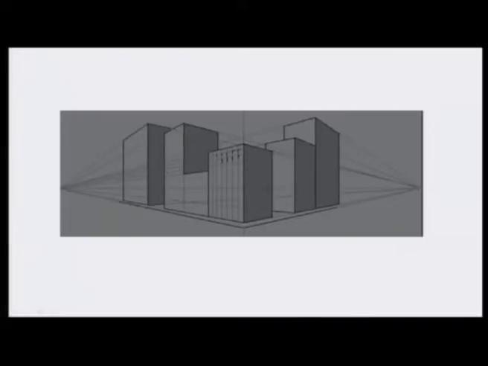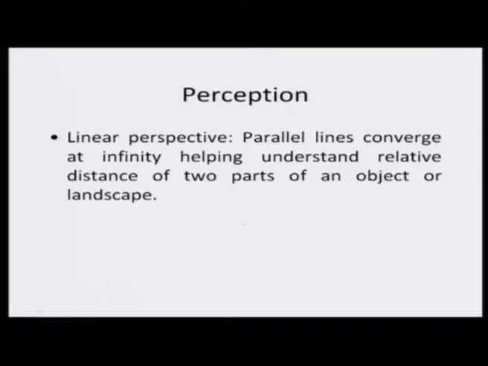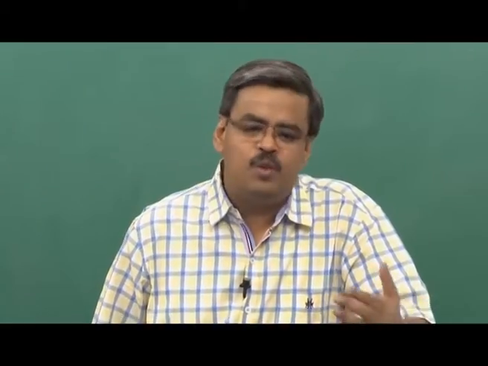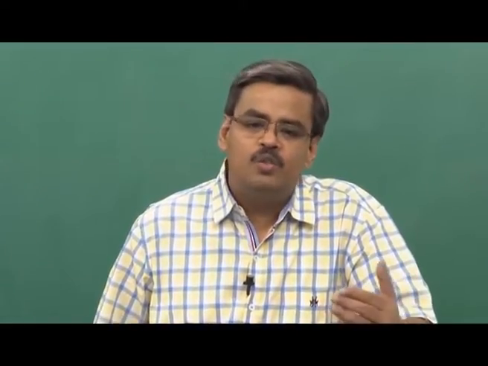This is what is meant by linear perspective. The convergence of the lines helps you understand your position and the position of the objects in your landscape, and accordingly these monocular cues help you understand the shape, the size, and of course, depending on brightness and contrast, you can even make out the distance of the object from yourself.